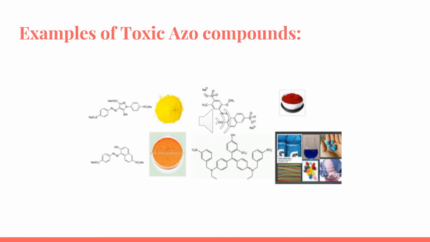Examples of toxic azo compounds include the artificial coloring for sweets like M&M, which is not natural, and is toxic and artificial.